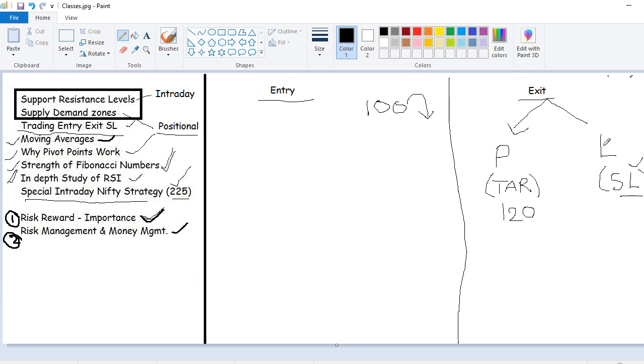First of all, exit means profit and loss. Profit is the target and loss is the stop loss. As I told you, entry is more important. And the moment you are taking an entry by looking at the chart, guys, I'm not talking about fundamental analysis. Don't tell me that it is a strong book and they have good funds. We are traders, especially technical analyst traders, intraday traders. So I blindly go with the chart.